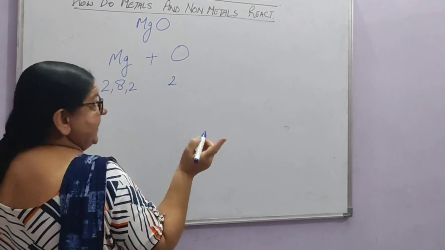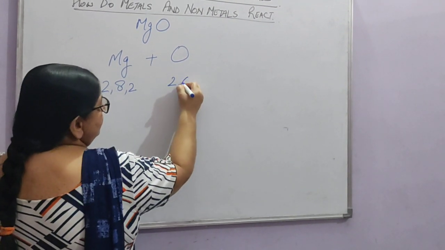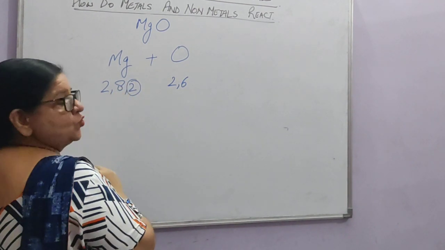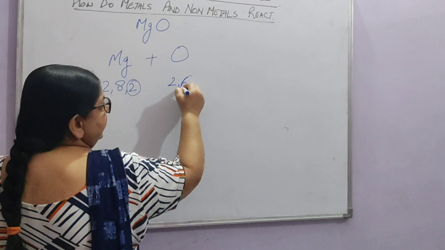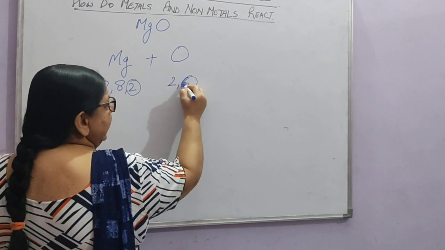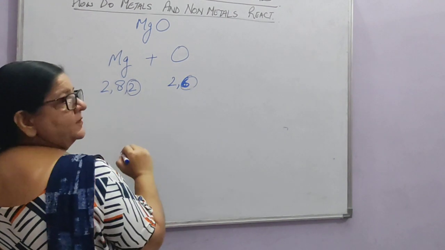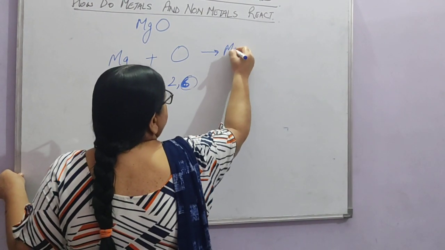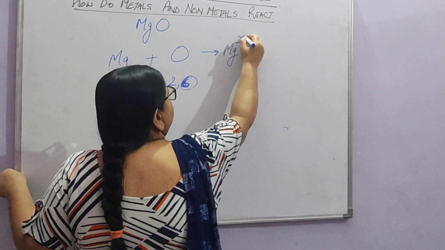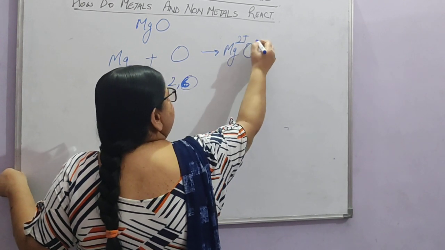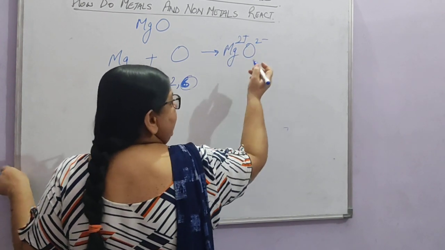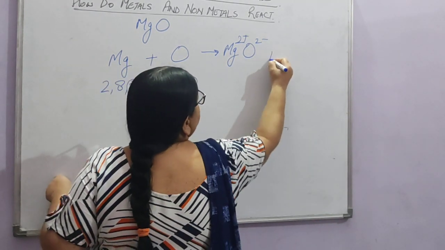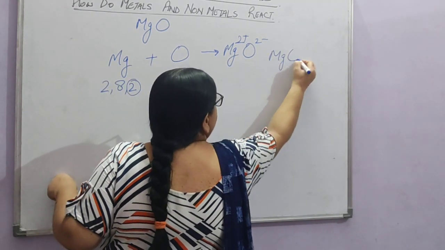The atomic number is 8, so it will have 2,6. That means magnesium can give away 2 electrons and oxygen can take 2 electrons. Very simple. So here what will happen? Magnesium will become 2 positively charged and oxygen 2 negatively charged. Because they have the same number of charges, we can write it as MgO.